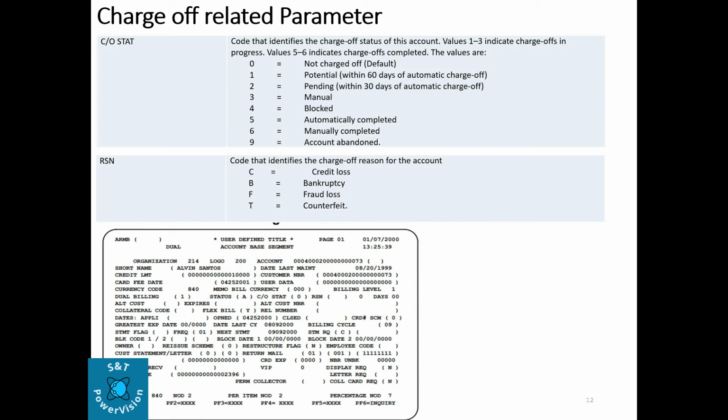On the account level there are also some charge off parameters like charge off status. We have seen 0 means not charge off, 1 means potential, 2 pending, 3 manual, 4 block, 5 automatic completed, 6 manually completed, non-account abandoned. RSN means region code. Here C means credit loss, B for bankruptcy, F fraud loss, T counterfeit.